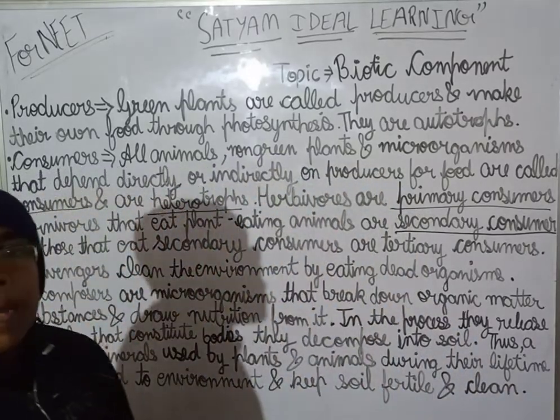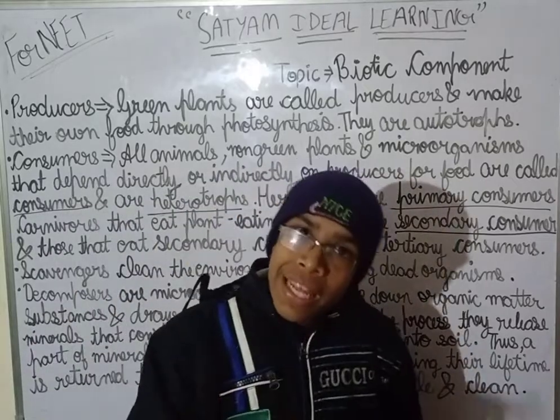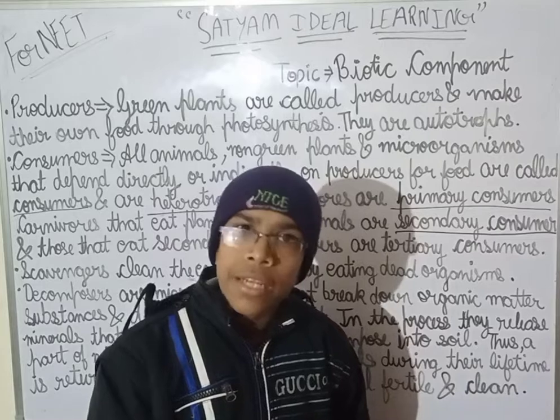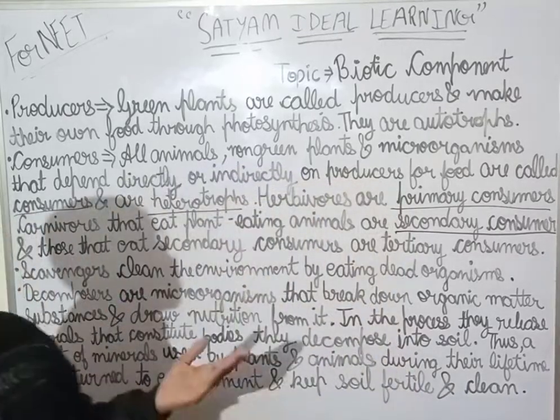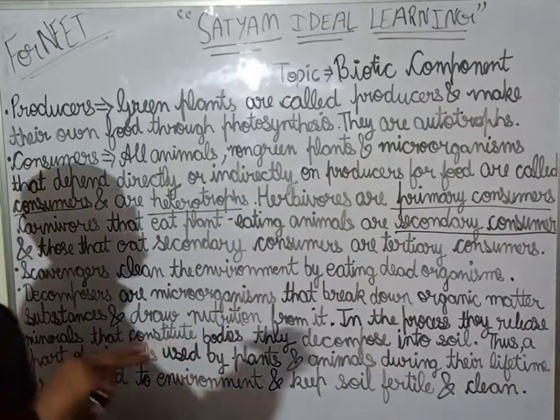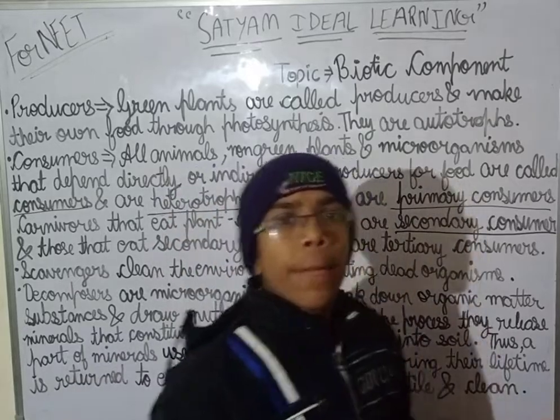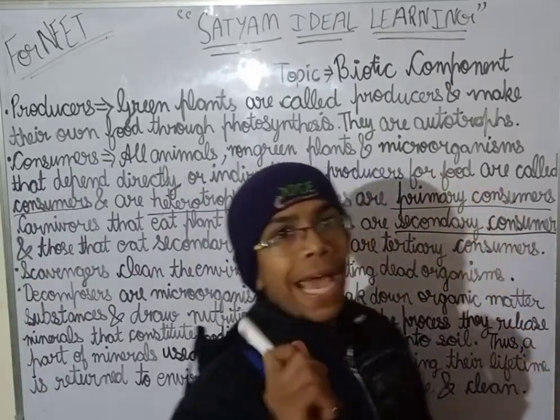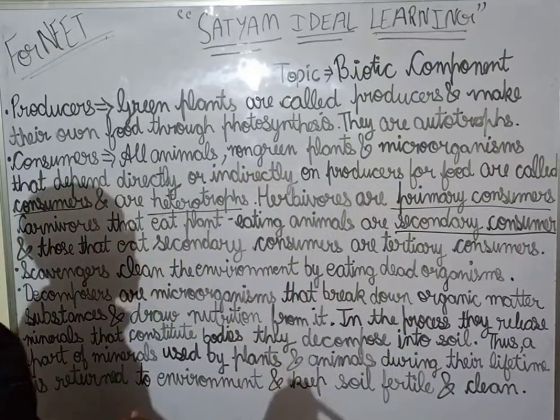So, omnivores can be primary consumers, tertiary consumers, or secondary consumers. Okay, so they can be any three of them. Primary consumers are those that eat directly the plant for food.